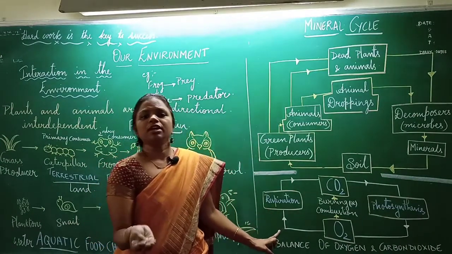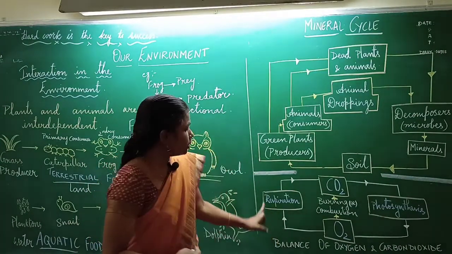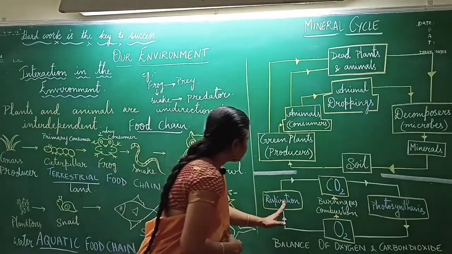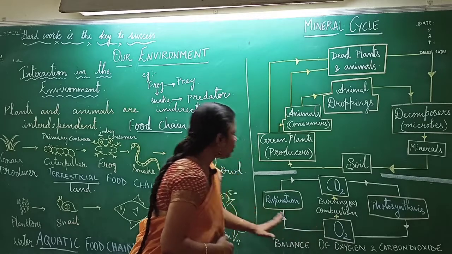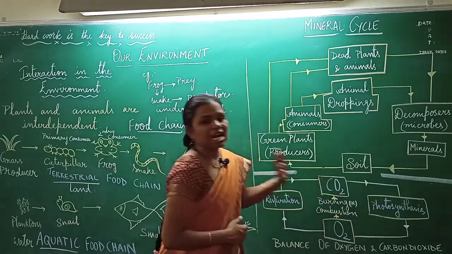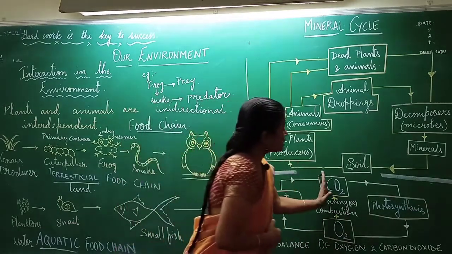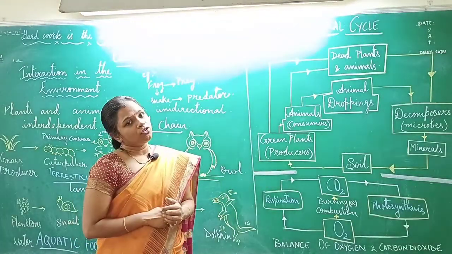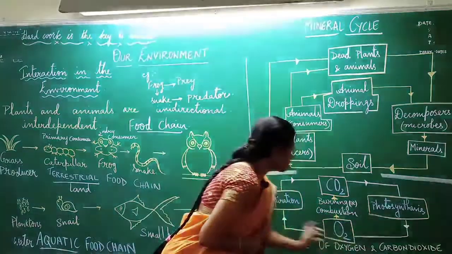What do we do, children? We inhale oxygen during respiration. So during respiration, we take in oxygen and leave out carbon dioxide. This is again taken by the green plants during photosynthesis. So this completes one cycle.